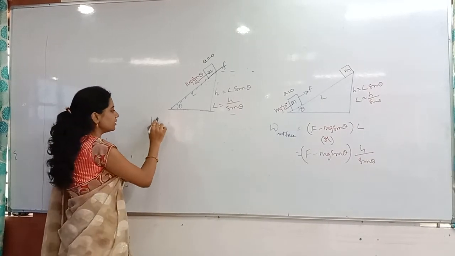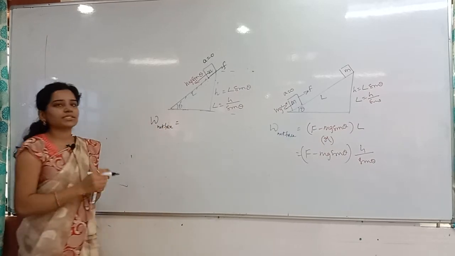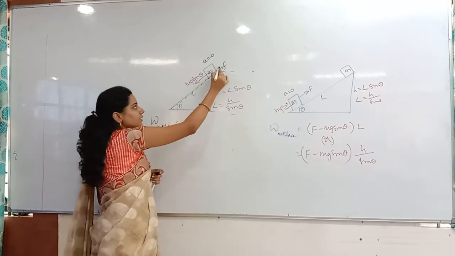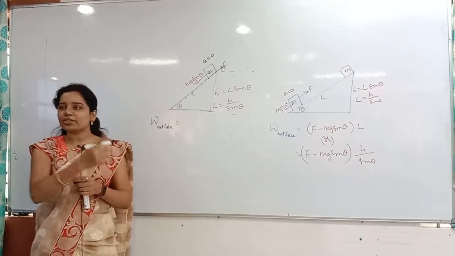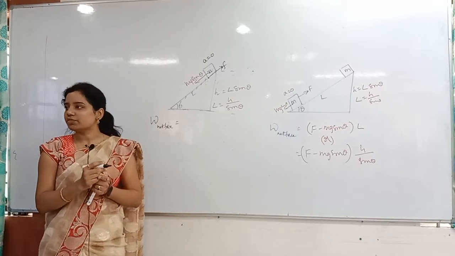Then you have to find the work done by the net force. The block is sliding down, so it is already overcoming the friction. Which will be greater? Mg sin theta will be greater than the friction. If friction were greater, the block would not slide down.